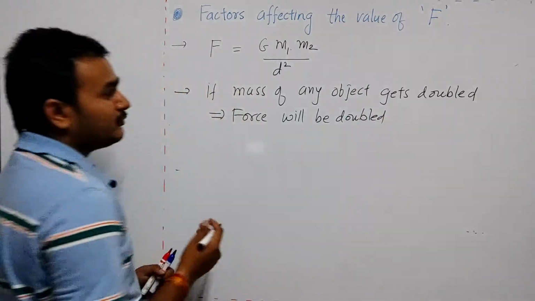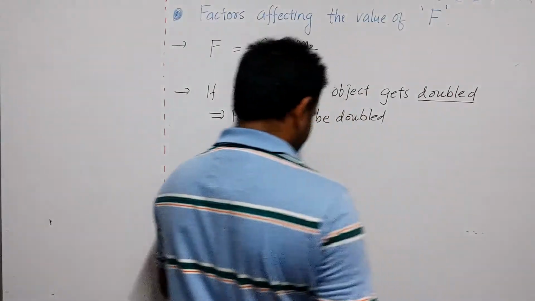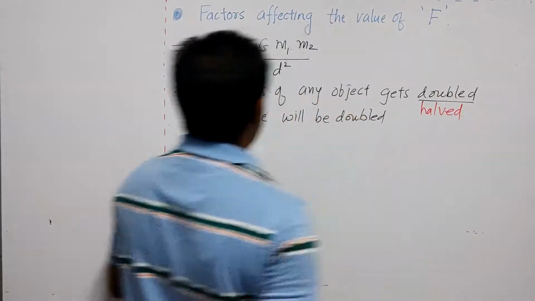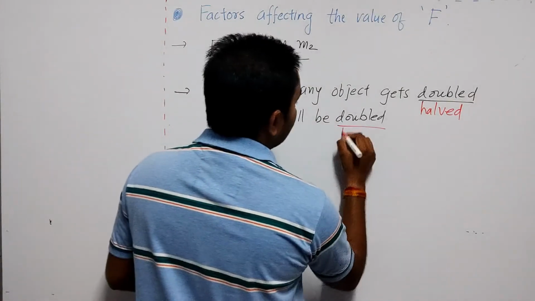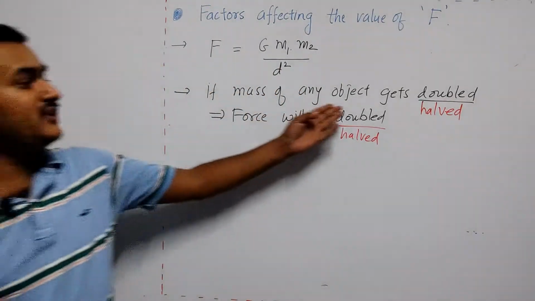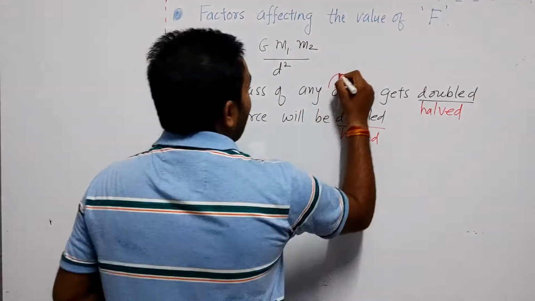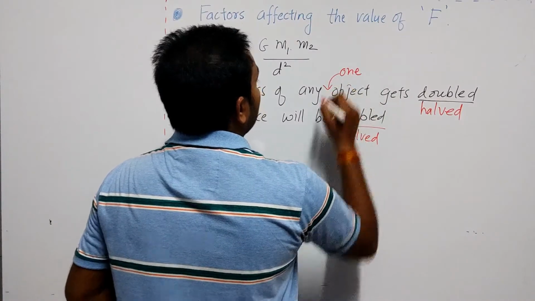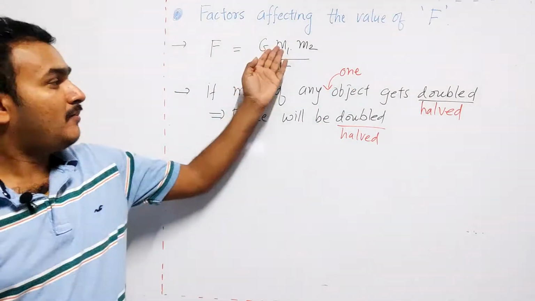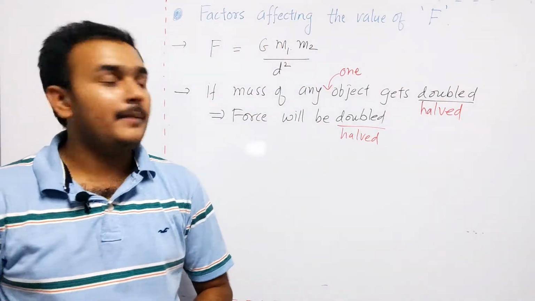And if the mass of any one object gets halved, then the force will be halved. I should specify here, any one object, only one object. If we are changing the masses of both objects, then the change will appear accordingly.